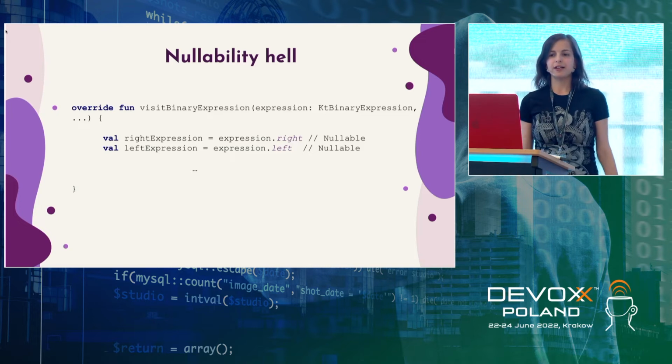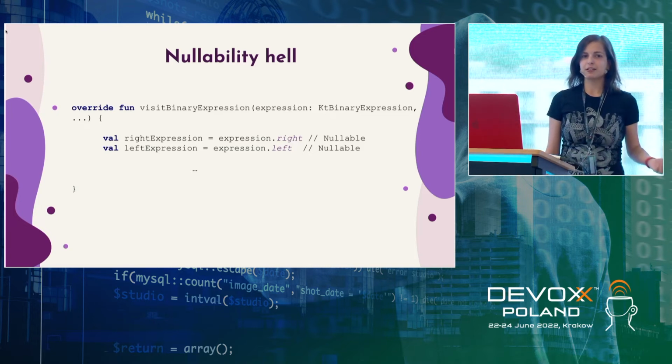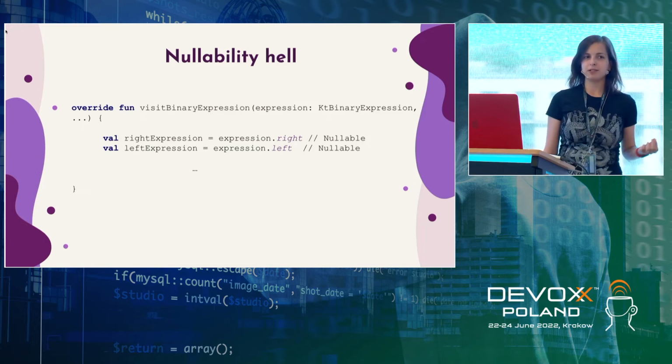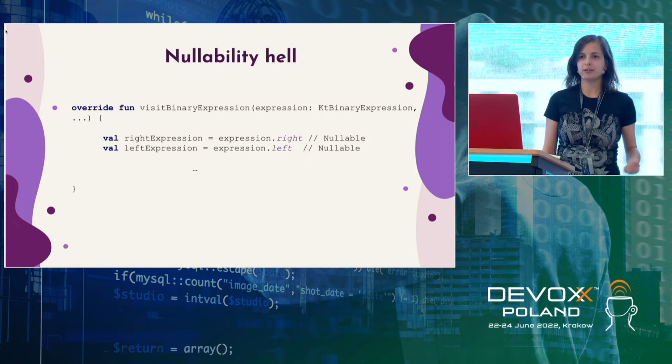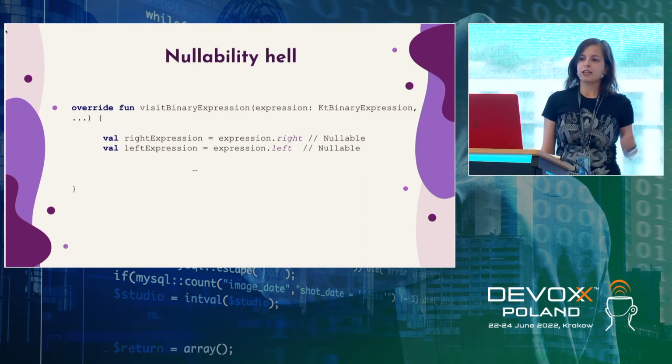You can see that right expression and left expression are nullable. Why? Because Kotlin compiler should provide some error recovery. Sometimes, if code was not parsed correctly, if you're, for example, just typing it, or if you have some error in your code, it might be possible that KtBinaryExpression might not contain right or left elements.